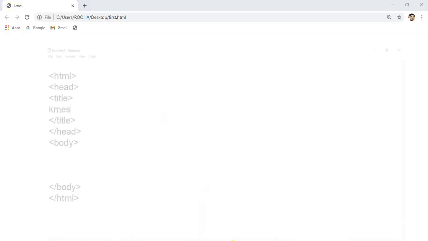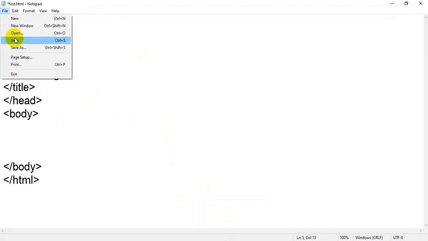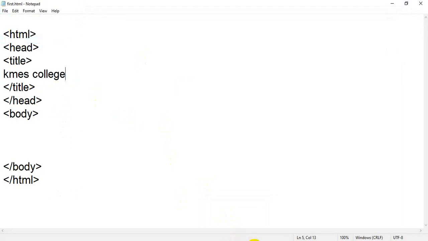If you go to your page and instead of Chemius add Chemius College, then whenever you make any changes, please click on save. Again flip back to your browser and refresh the page. Currently it's showing Chemius, but when you refresh it will show Chemius College. Please see, Chemius College is showing in the title. The rest all disappears because HTML tags will not appear on your browser. Only the content which you have written will display.